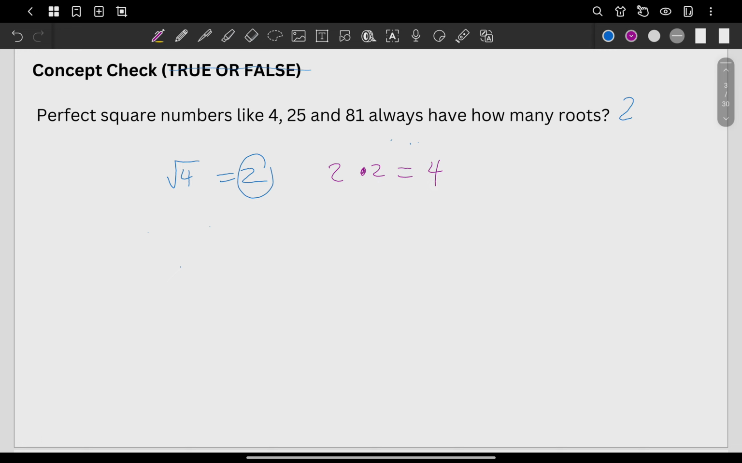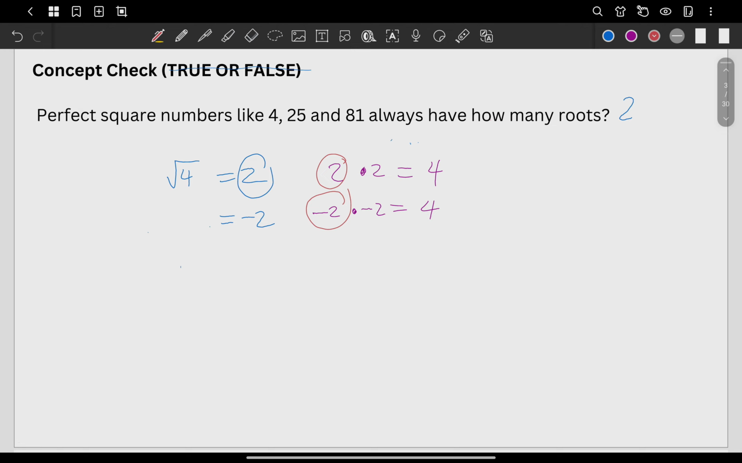But isn't it that the square root of 4 can also be negative 2? Again, in your algebra, aside from 2, we can also have negative 2. What I mean to say is that this can also be negative 2, because negative 2 times negative 2 is also positive 4. So sir, what is the answer here? We have 2 roots: 2 and negative 2.